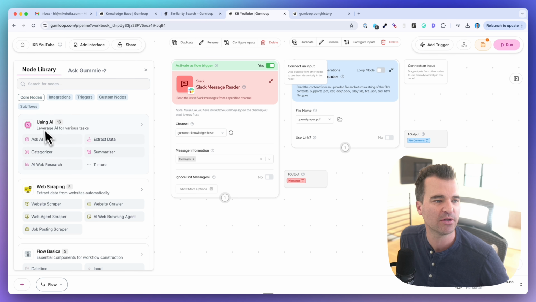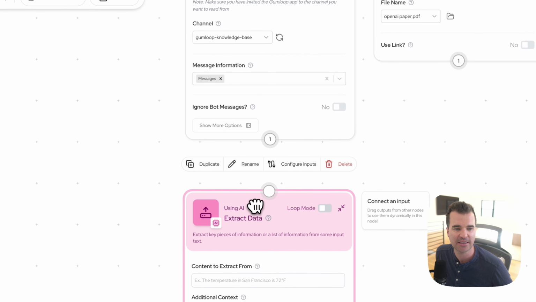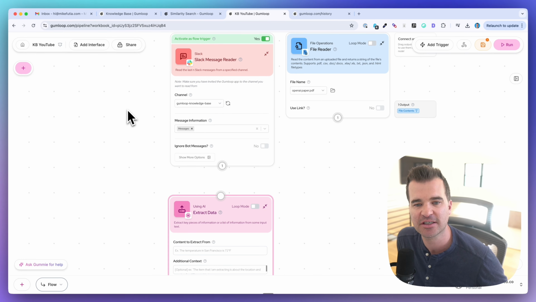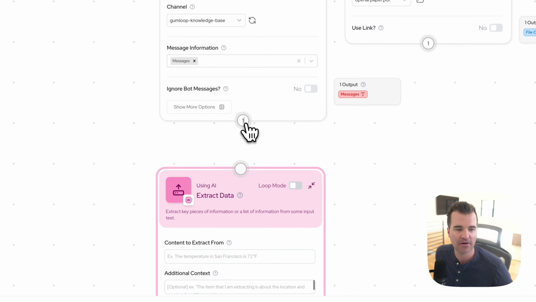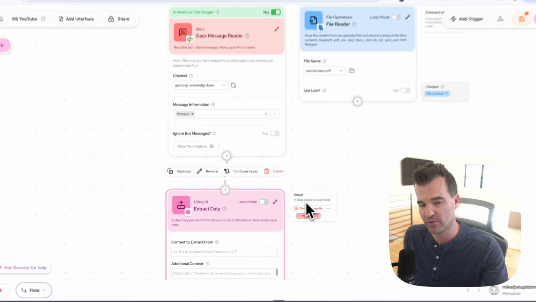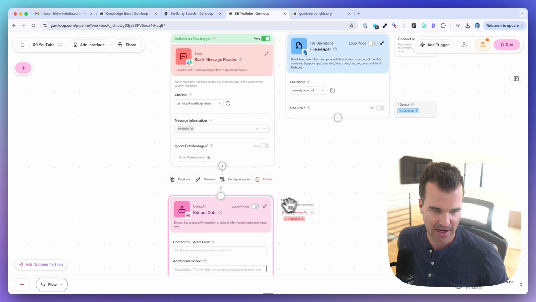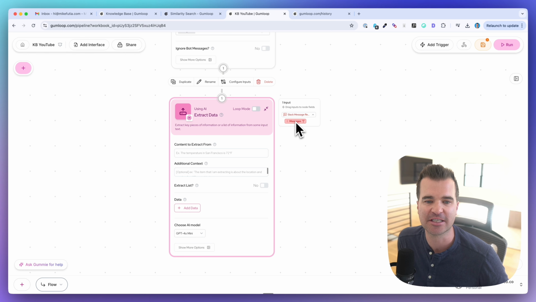So I want to go into my node library and use this extract data node. I'm going to drag this down a little bit, and I'm going to connect this to my Slack output. And Gumloop just updated their interface. It's a lot cleaner, and so you can just drag the output directly into this input. Now the inputs, if you have more than one input, will show on the side, like you can see in my example here. So for the extract data node, I can pull in the Slack message.